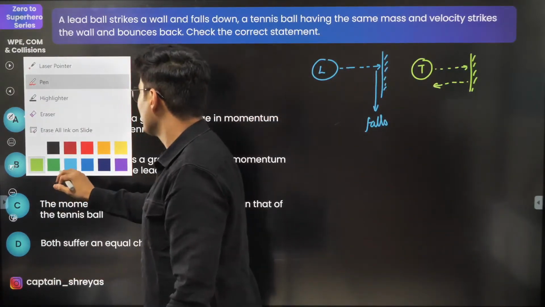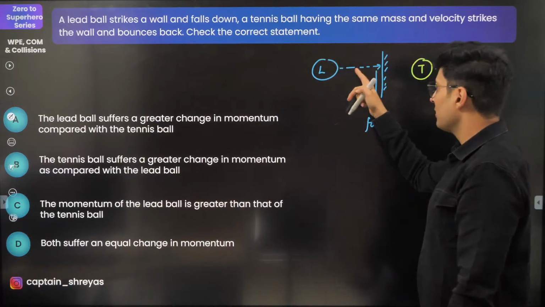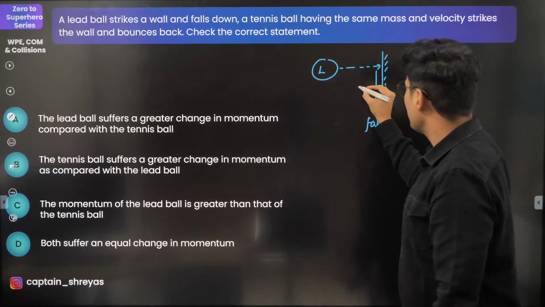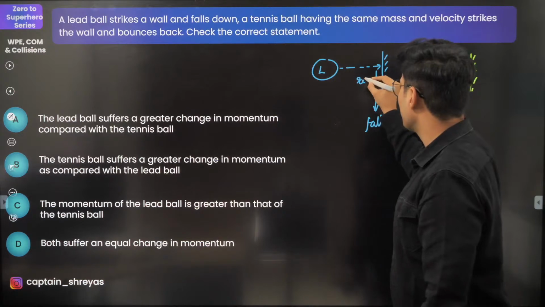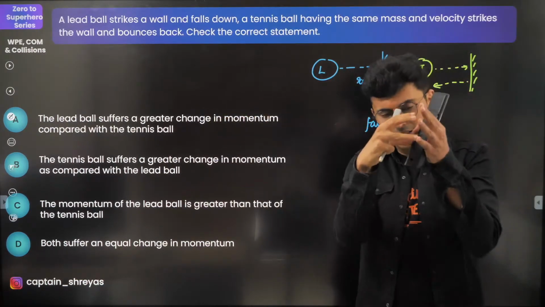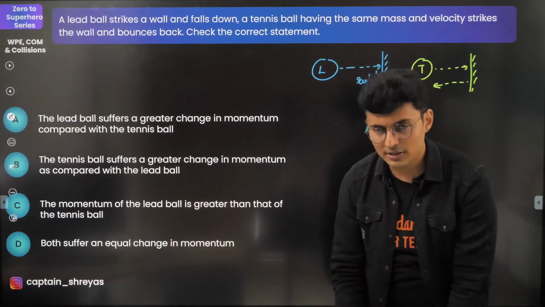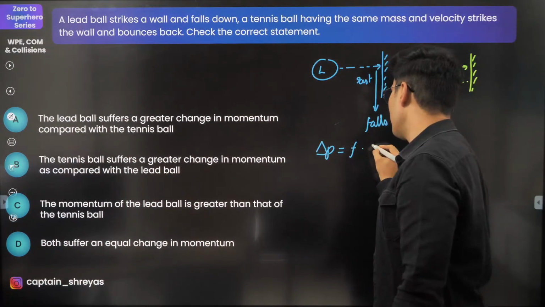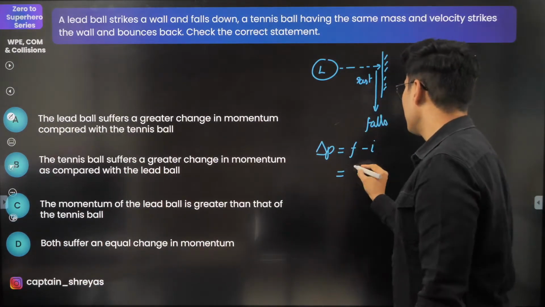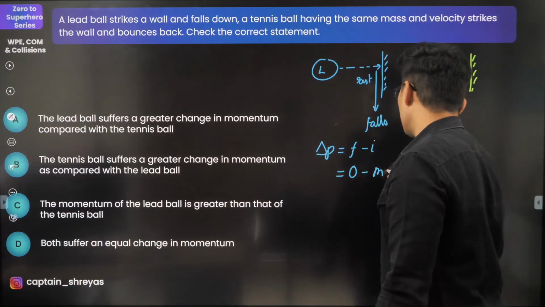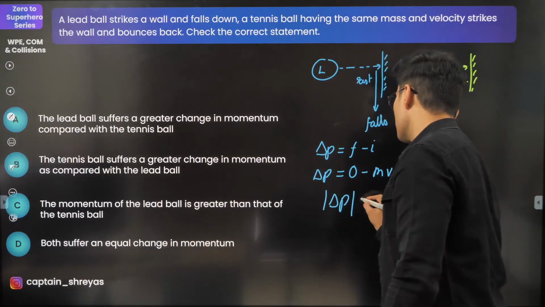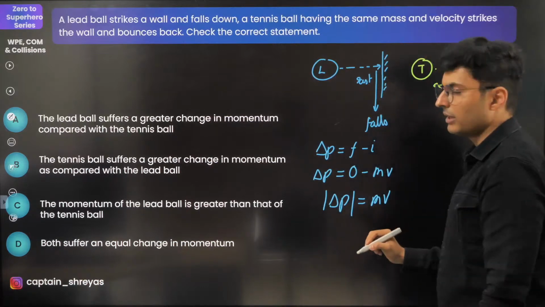Okay, now if you see the first case, it falls, that means it starts from rest over here. It falls, that means it hits, loses everything and falls. So the change in momentum here, which is final minus initial, final is 0, initial is mv. So the magnitude of the change in momentum is just m into v in the first case.